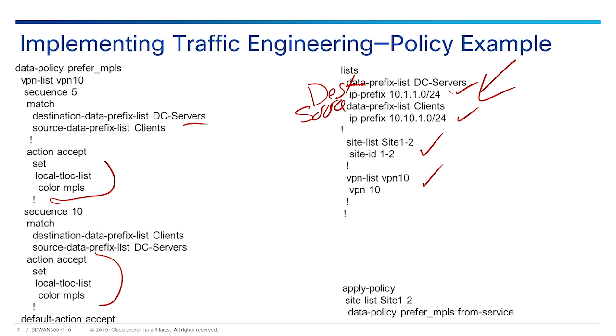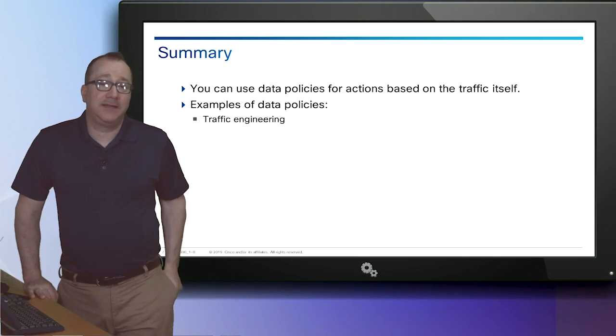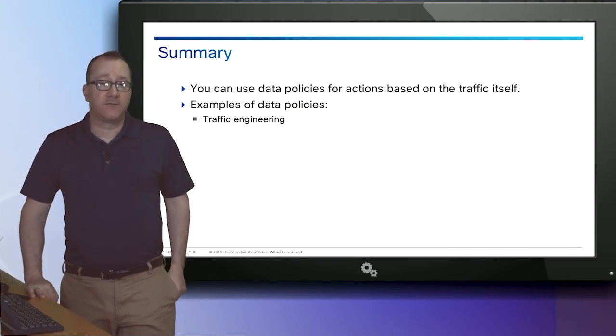This is the return traffic here. So we've got clients here going to servers, and we're also using MPLS. And we're also accepting all other traffic as usual, and then we apply the policy. And that's how we can implement data policies to prefer one circuit over another.